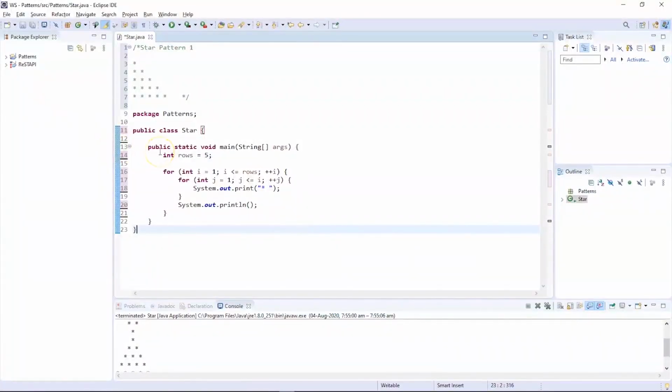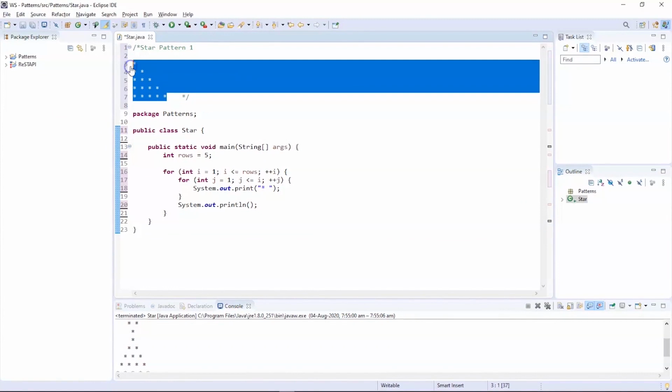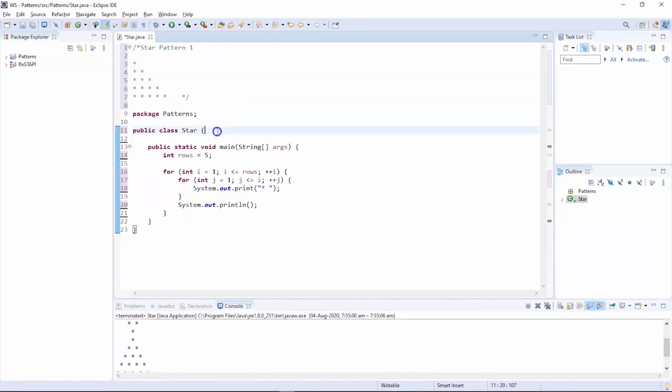So I think my screen is visible to all. On my screen, you can see the pattern, which is a right angle triangle star pattern. As discussed before, we will have the first outer for loop, which will be for printing the rows. Inside the outer for loop, we have the second for loop, which we will be using for printing the columns.